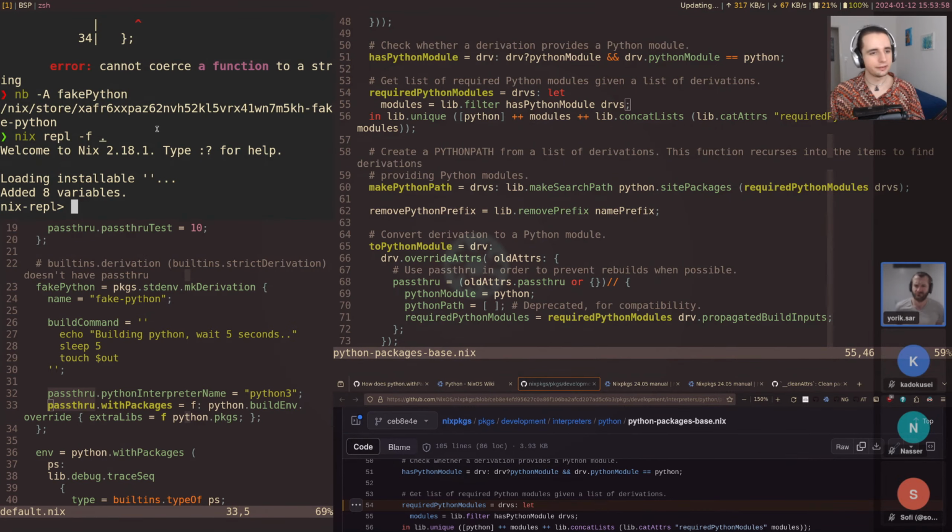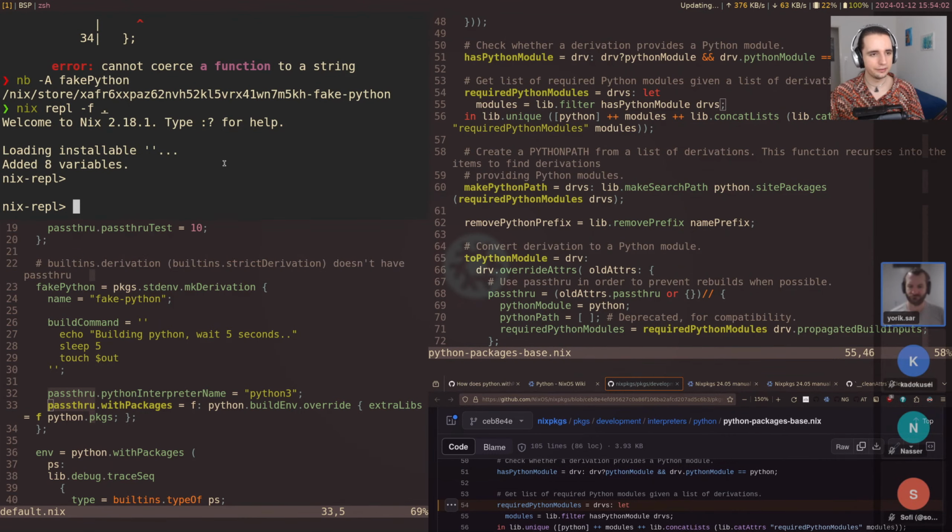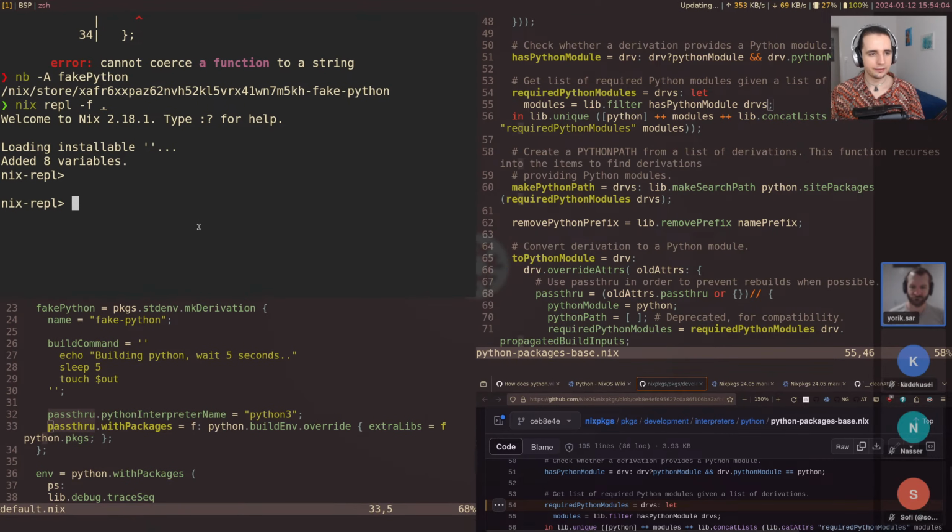Oh yeah, okay, I think that's our clue, because let's look at python.packages and do an allPythonAttrs, or attrs is lib.attr, or let's keep it like this.